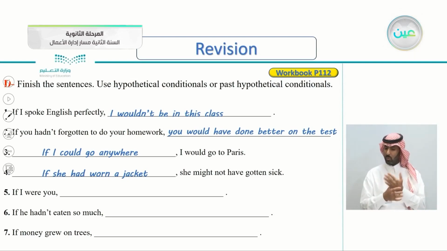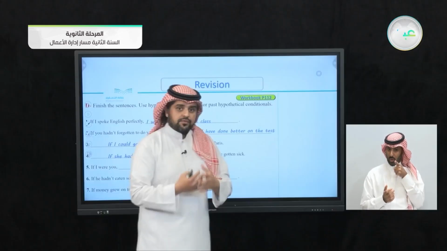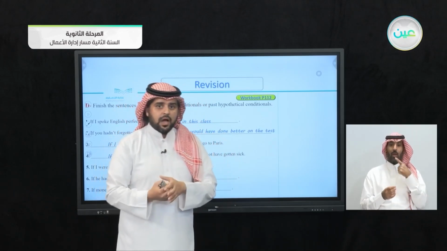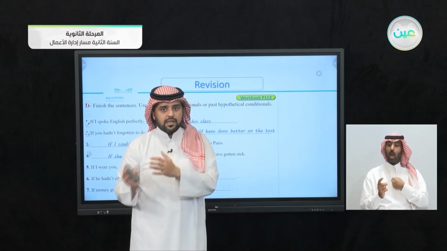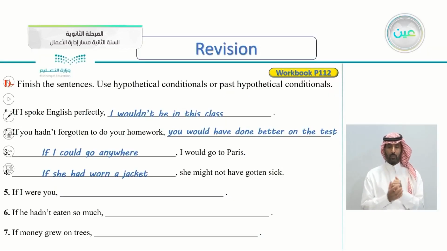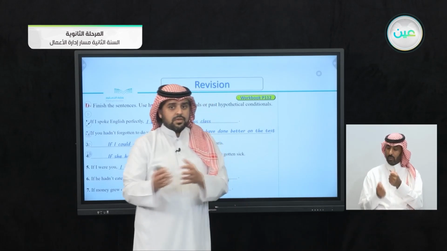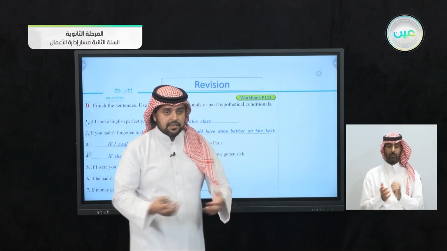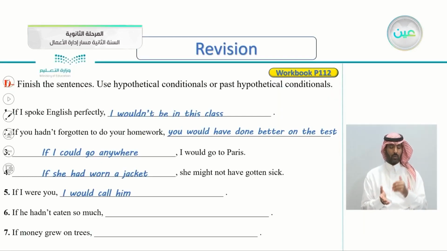Number 5, if I were you. We will say to your friend, if I were you, if I was in your place, I would do this or I would do that, and so on. So how do we continue the sentence? If I were you, so you can say anything here. I would call him. So if I were you, I would call him. Maybe the manager of the store, the conversation between Khalid and Majid. If I were you, I would call the manager, and so on. So number 5, if I were you, I would call him.